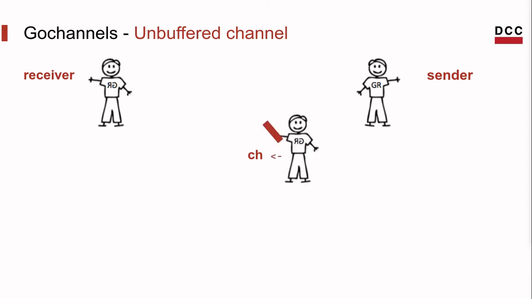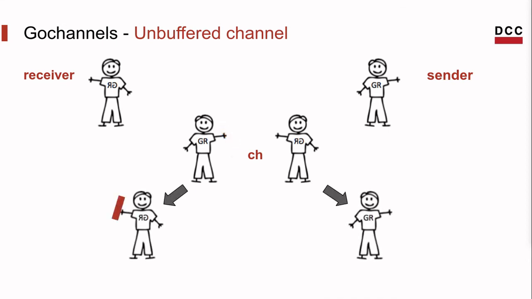The sender Go routine will try to pass this information through the channel, but it will be frozen until the receiver is available to read from the channel. After this writing and reading, both Go routines are free to go.